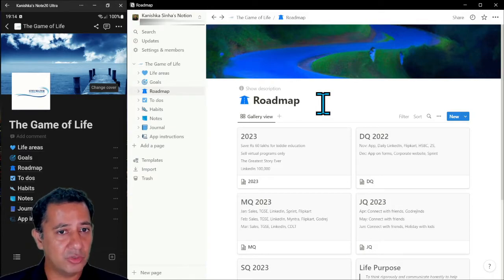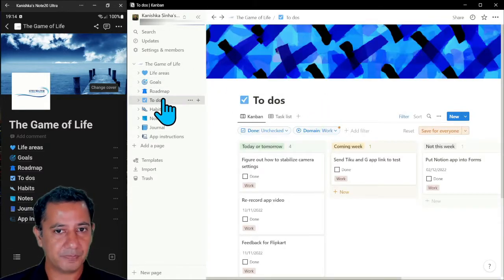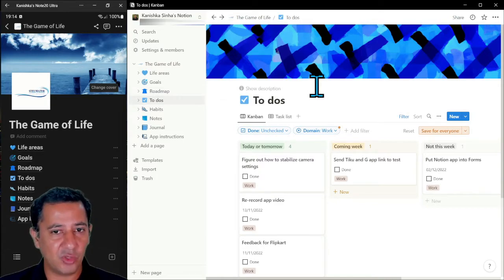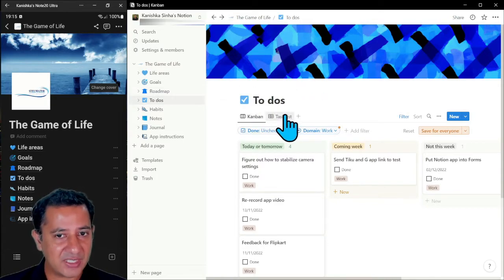The next thing we do is we break it down into short-term to-dos. So from my roadmap, let me go to to-dos, okay? And there are two ways of looking at my to-dos. There's the Kanban and the task list view, right?